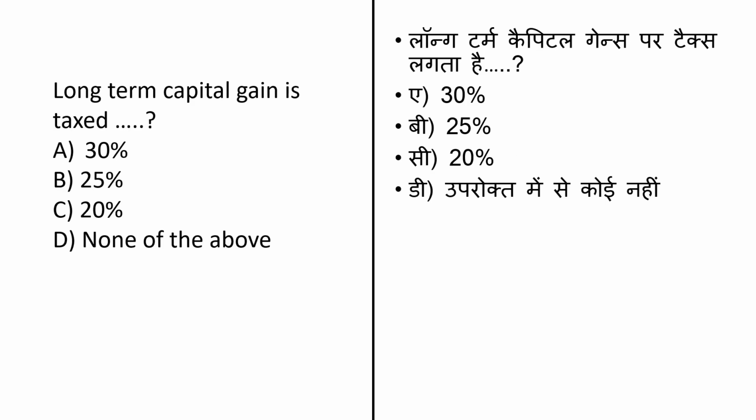Long-term capital gain is a tax. In this question they ask you how much percentage is allowed for a long-term capital gain. For this the options given are 30%, then is 25%, then is 20% and none of the above. Now at present you must know what is a long-term capital gain because I have explained you in my previous question, right? So here the tax on the long-term capital gain is usually calculated at the 20% plus the surcharge plus the cess as applicable. Okay. The answer here for this question will be option number C, that is 20%.